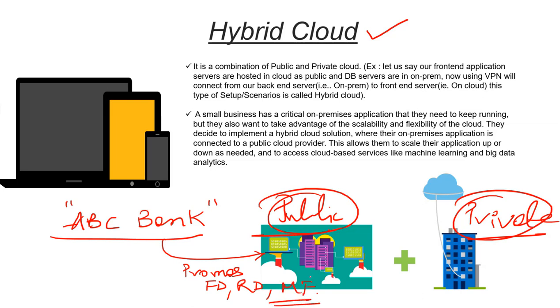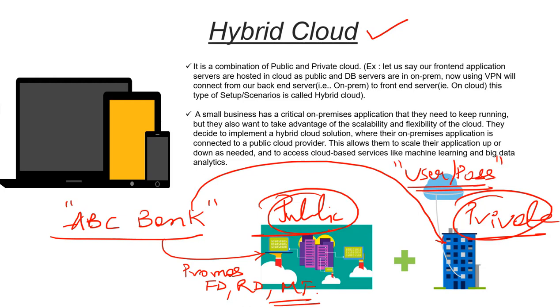All these things they can put in one space. But at the same time, this bank wants to store information like usernames and passwords of some applications and user account details, which are very important for a particular customer. In that case they can choose a private cloud.